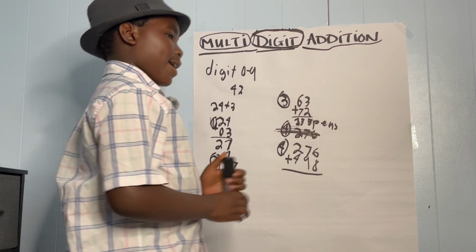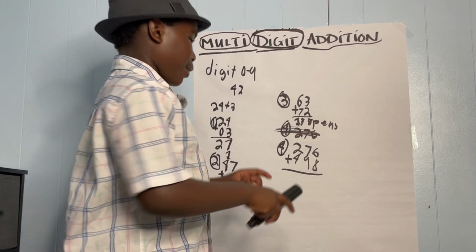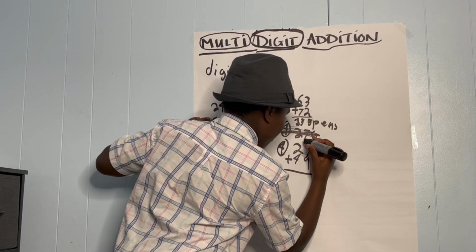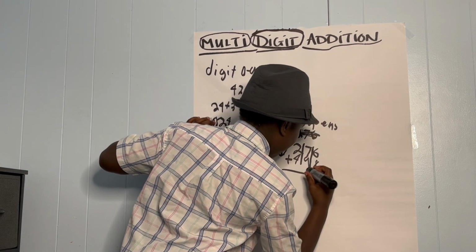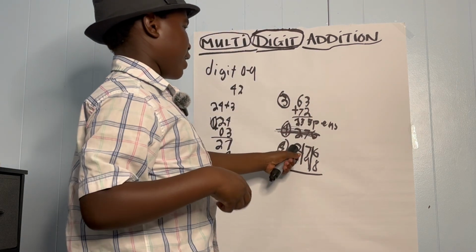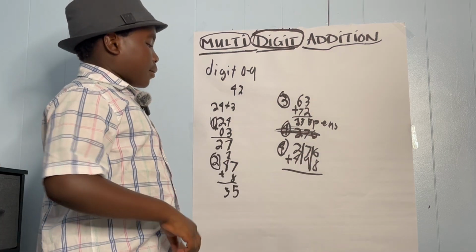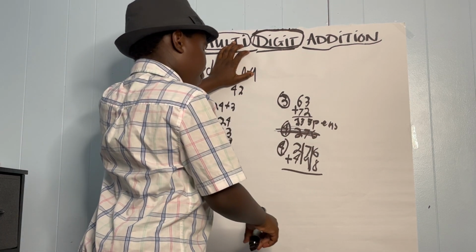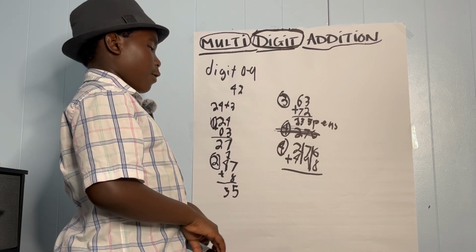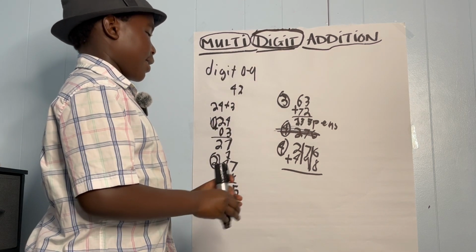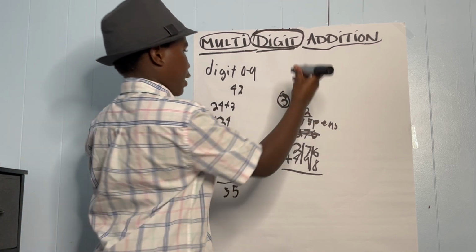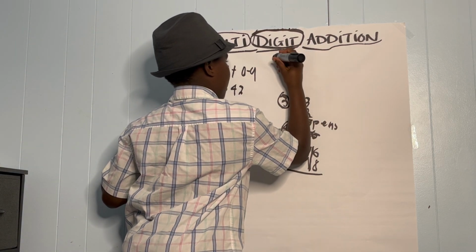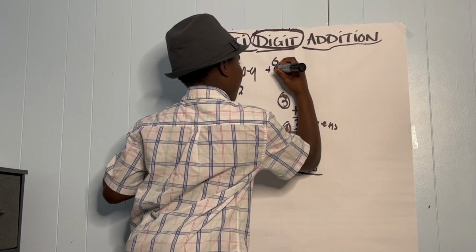And a thing that you can do to help you is stack the back. When you write the first number, separate all the digits and add. If your teacher asks you what is 6 plus 8, you would line them up like 6 plus 8.